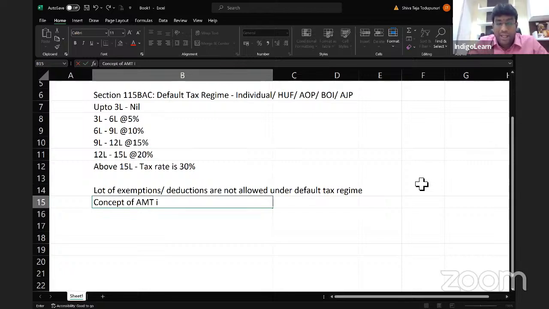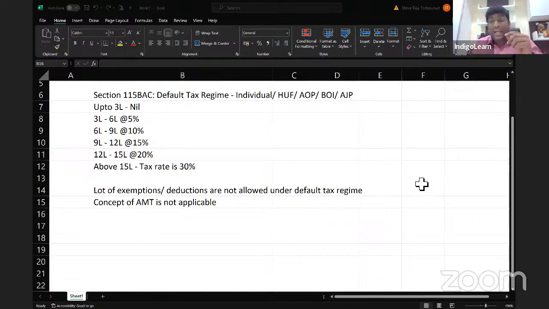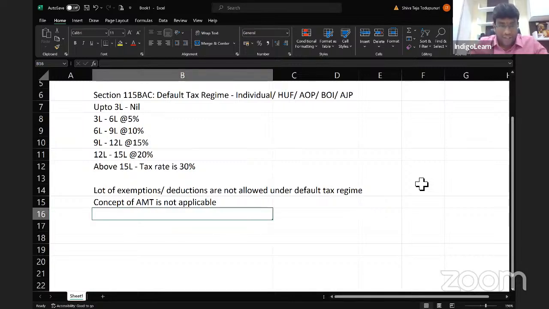The concept of AMT is not applicable. What is AMT? Alternate minimum tax, where we calculate something called adjusted total income. On adjusted total income, we calculate AMT at the rate of 18.5%. That concept is also not applicable in case a person is paying tax under the default tax regime. Next.